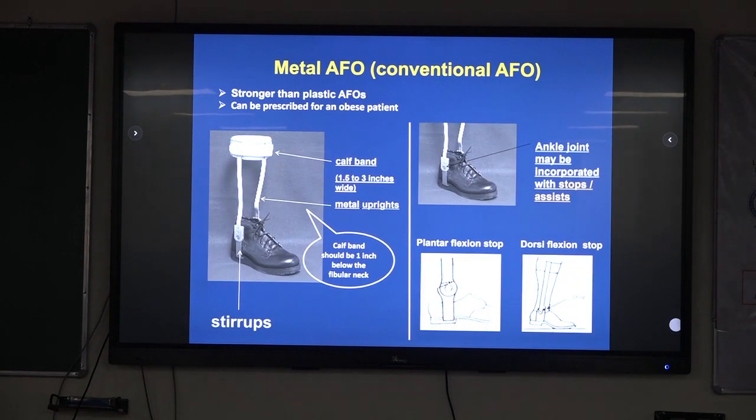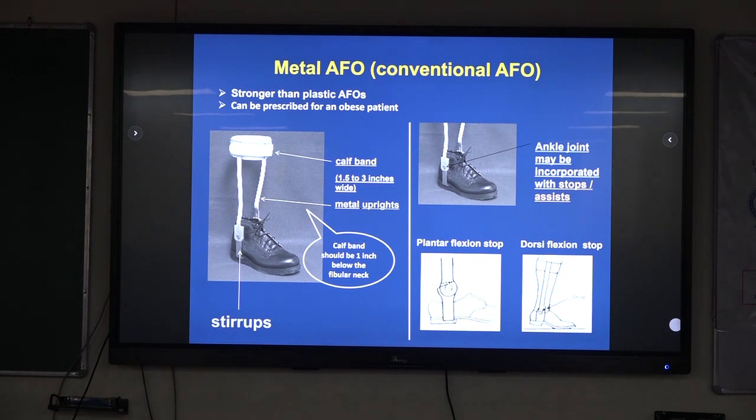Coming to the conventional AFO, these are stronger than plastic AFO, so they can be prescribed for obese patients as well as in patients who have an edema problem, where limb size decreases or increases throughout the day, which cannot be accommodated in a closely designed plastic orthosis. So it has a calf band which distributes weight.